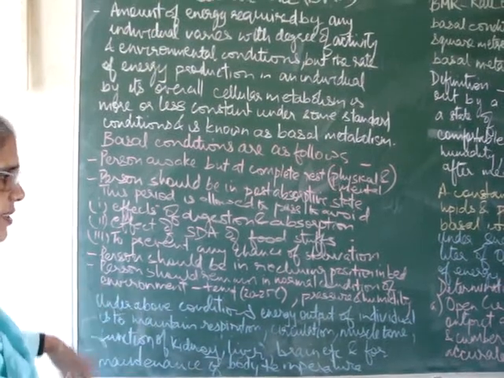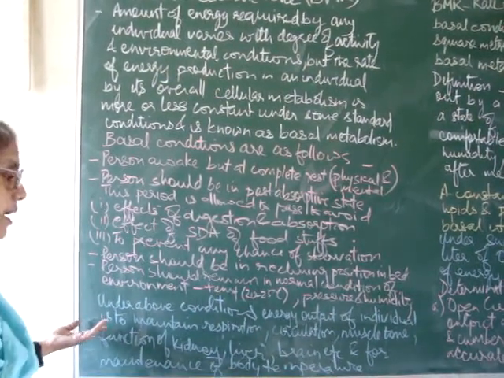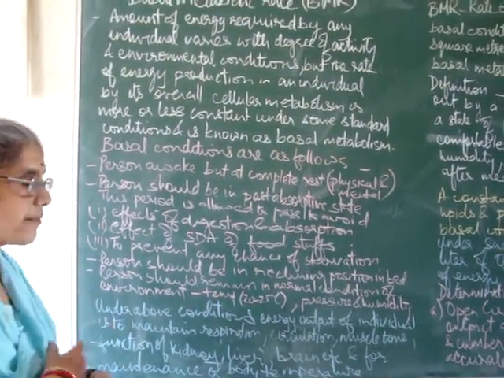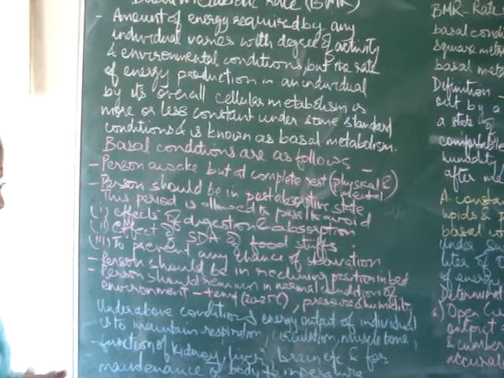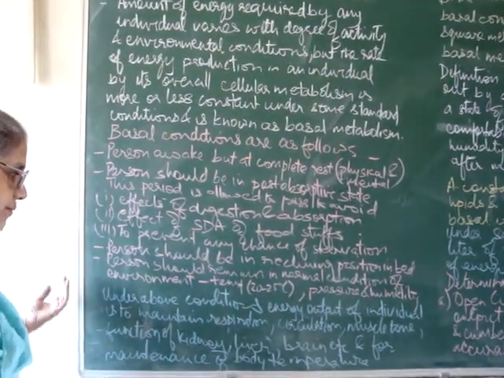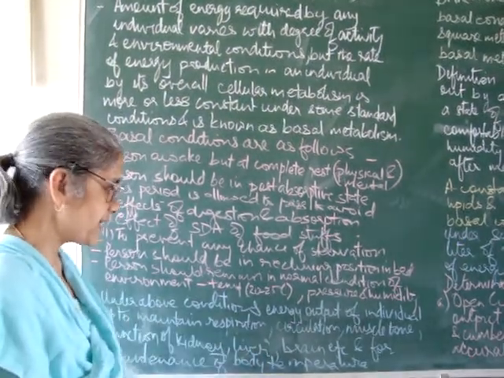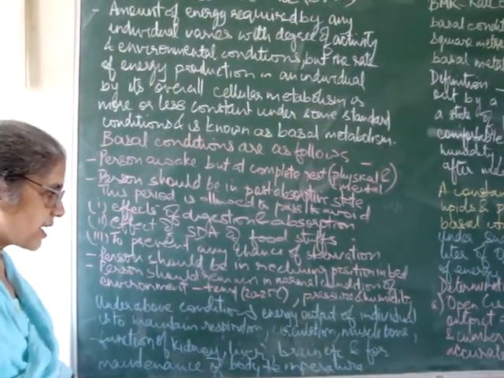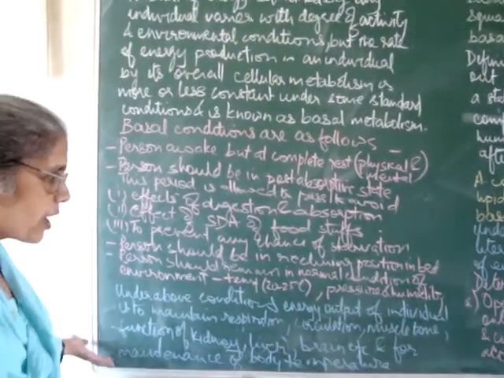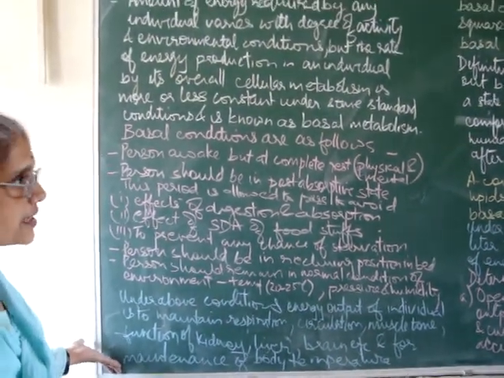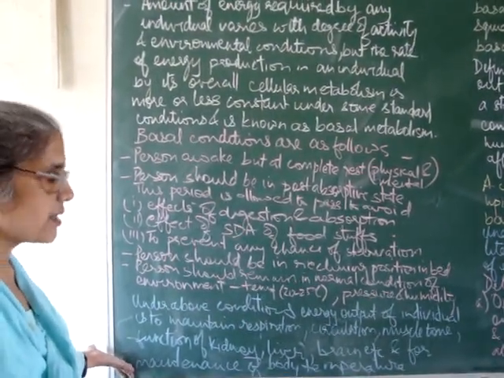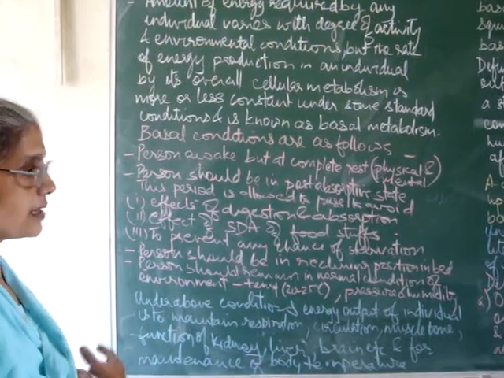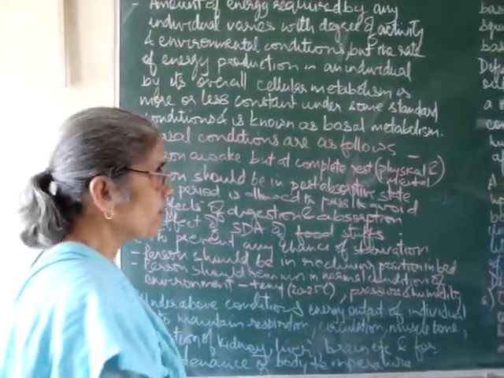Under above conditions, the energy output of individual is to maintain respiration, circulation, muscle tone, etc., and vital functions of kidney, liver, brain, etc. So this is necessary for any person, and under these conditions whatever the energy is used is known as the basal energy requirement of a person.